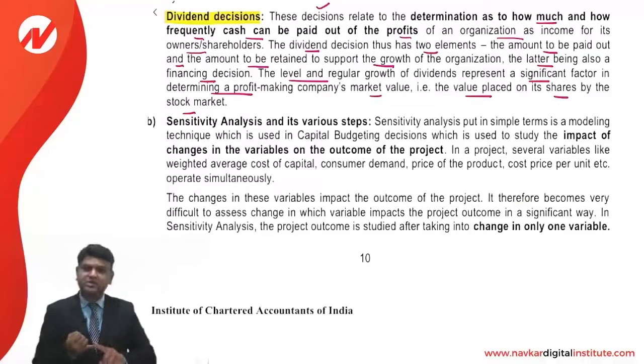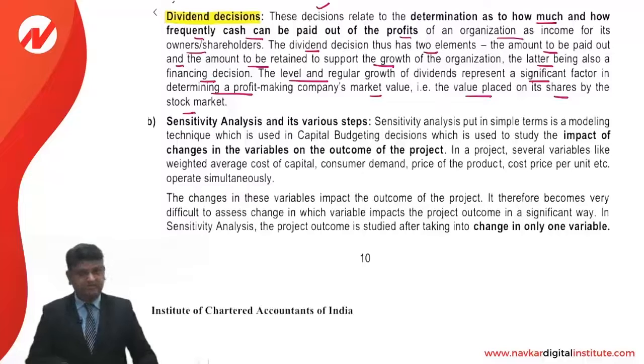If the variable cost increases, NPV will fall. Selling price reduces, NPV will fall. Sale units reduce, NPV will fall. Investment increases, NPV will fall. So basically, sensitivity analysis is measuring the impact on NPV of such adverse changes. Yes friends, the emphasis here is on the adverse factor. If something is changing adversely, what is the impact that it will have on NPV? That is what sensitivity analysis is measuring.